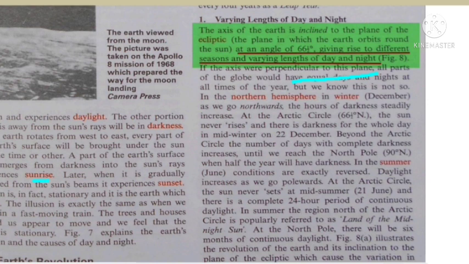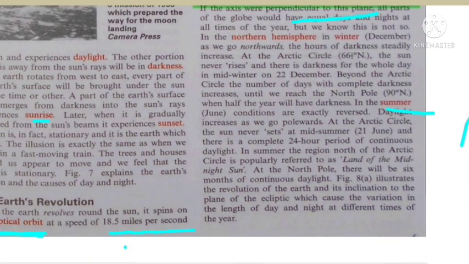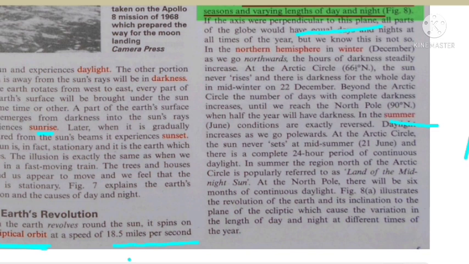In the northern hemisphere, in the winter, in December, as we go northwards, the hours of darkness steadily increase. In the winter, the nights are longer than the days. And in the summer, the condition is exactly reversed, meaning the days are longer than the nights. You can read from this paragraph and learn all the degrees and values which are given.